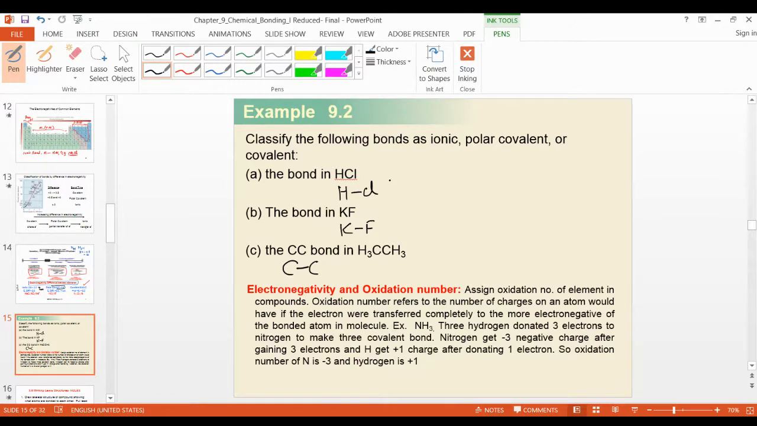Cl is polar because it's not non-metals. The KF is an ionic compound because it has K, I believe it's potassium, and fluorine, ionic. And CC is this carbon, like carbon, I don't know actually. I don't believe it's polar covalent. The last one. What is the definition of polar covalent? Tell me now.